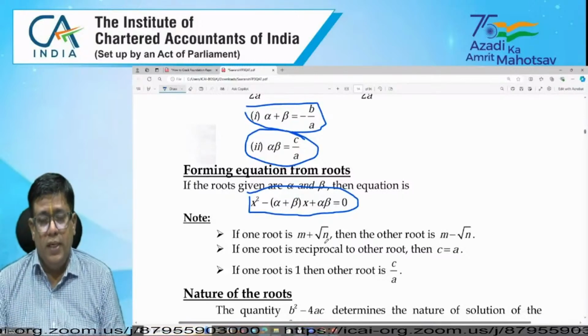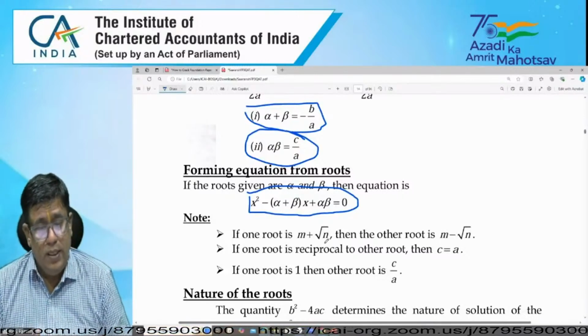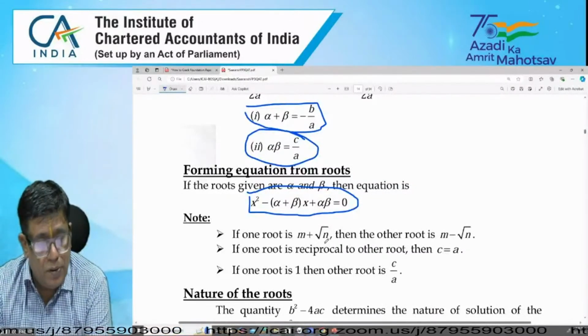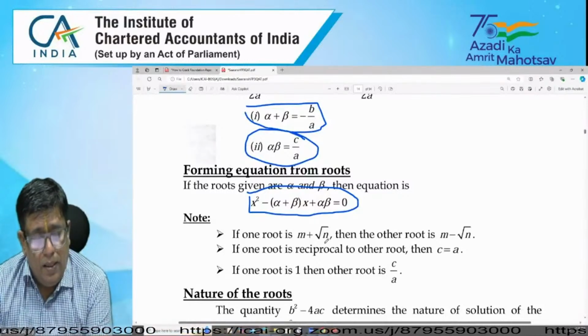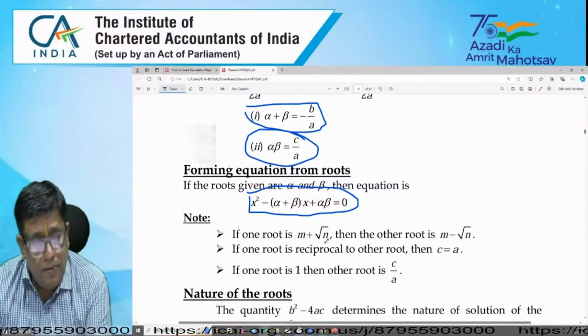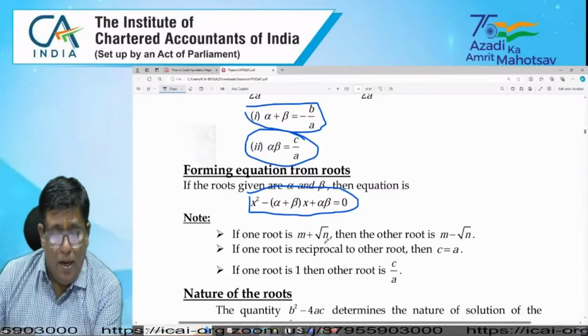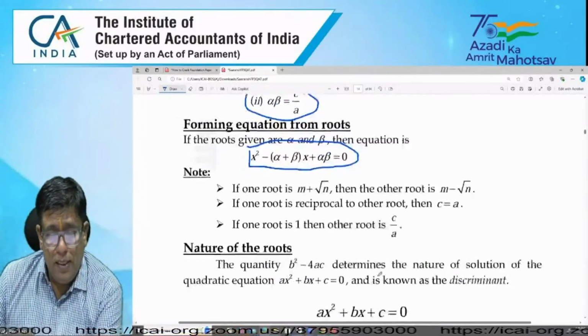And next, when we know the roots are root m plus root n, the other root would be root m minus root n. And for the reciprocal of the roots, if one root is reciprocal to the other root, then c equal to a. If one root equals a, the other root is c by a.